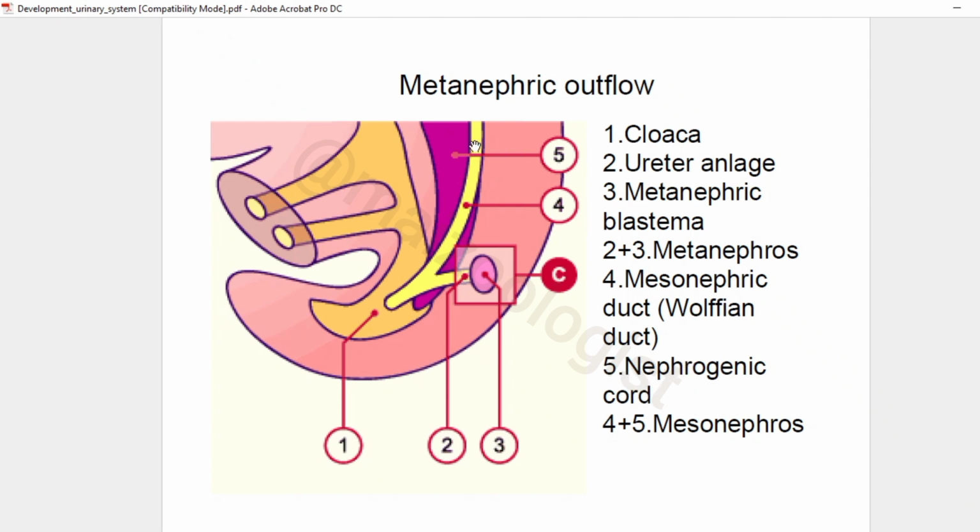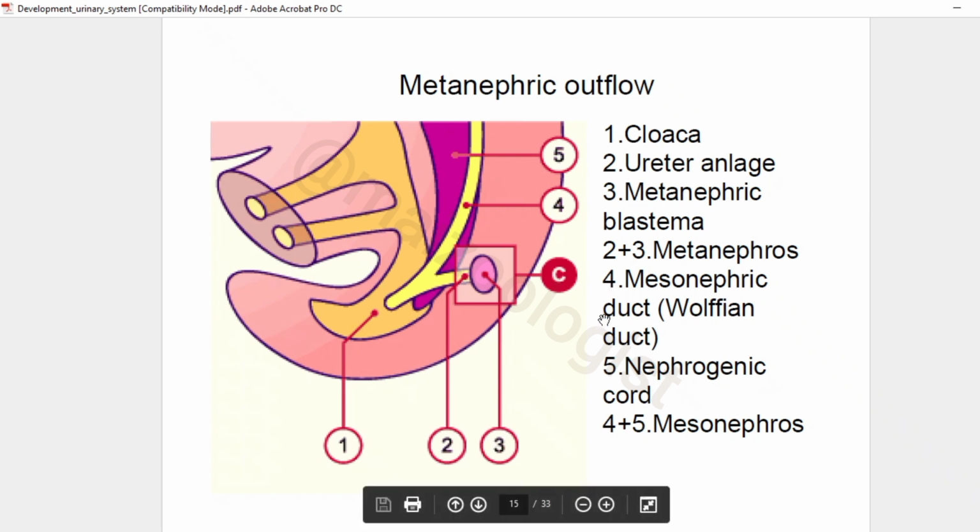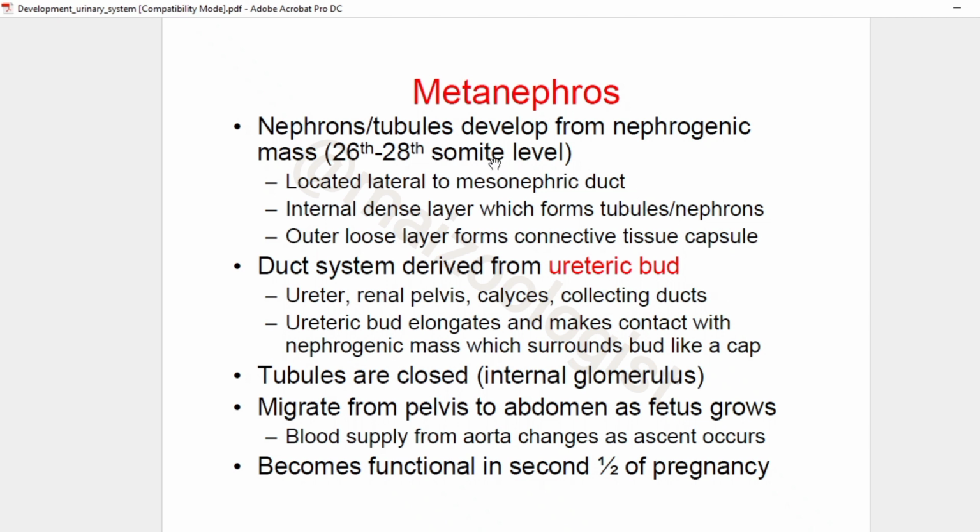Number 5 is the nephrogenic cord. Numbers 4 plus 5 combined are called the mesonephros.